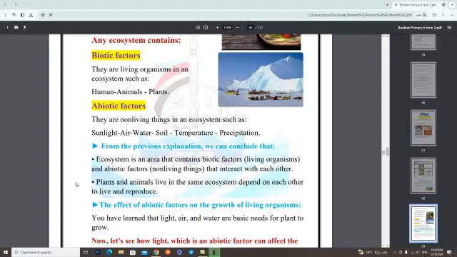From the previous explanation, we can conclude that an ecosystem is an area that contains biotic factors, living organisms, and abiotic factors, non-living things, that interact with each other. Plants and animals live in the same ecosystem, and depend on each other to live and reproduce.